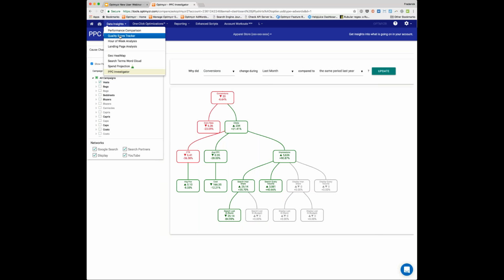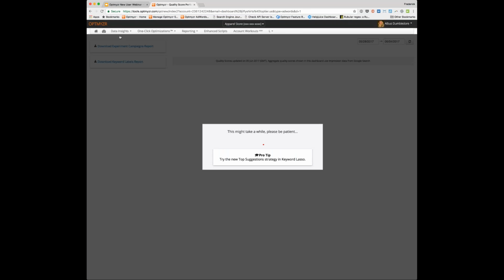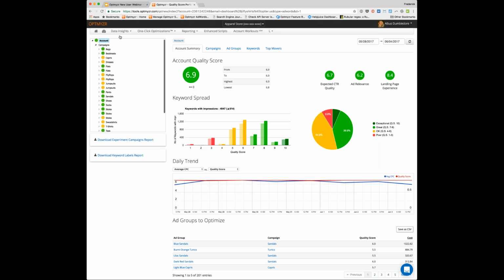So another really popular data insight we have is the quality score tracker. This is a historical quality score tracking tool. We take a daily snapshot of every keyword's quality score. And we've been doing this well before Google even started to have historical quality scores in their system. But we actually visualize this data in a way that's far more interesting than AdWords does it. So here at a glance, I can see for the last week, I haven't had much quality score change at this account. So we have an account level quality score.